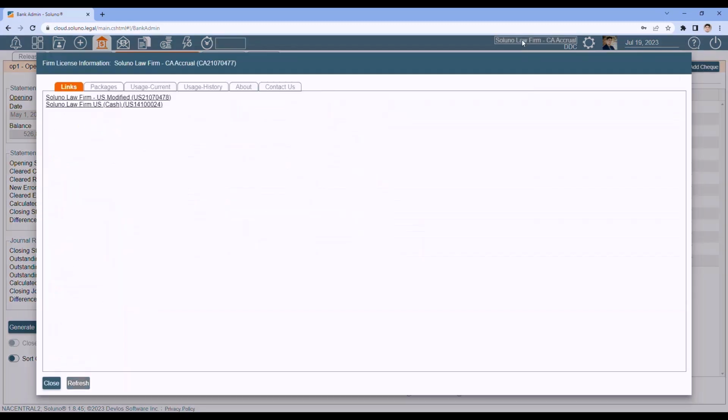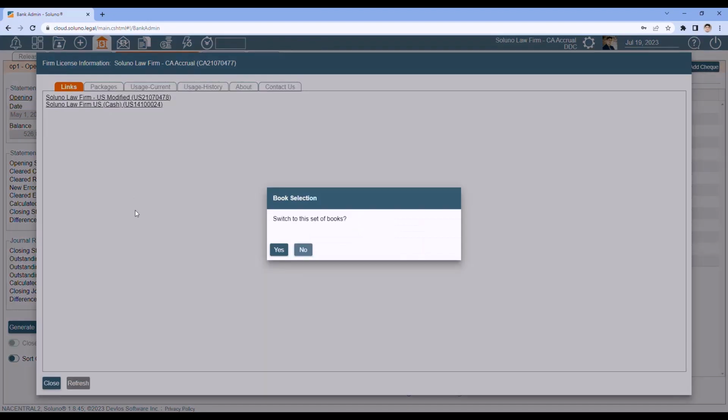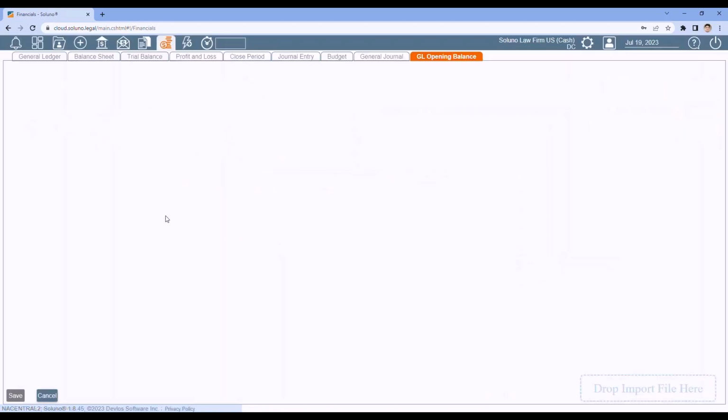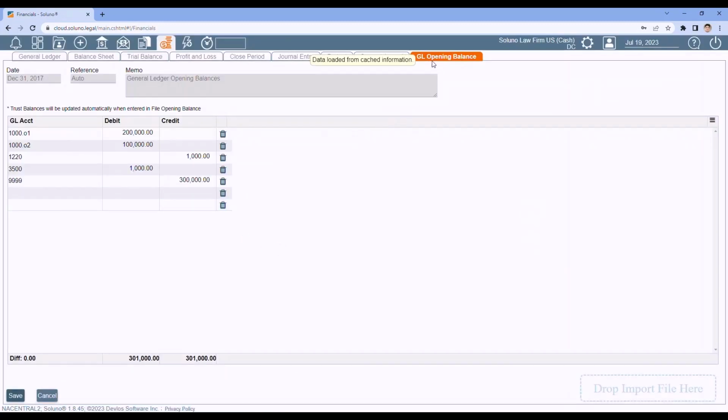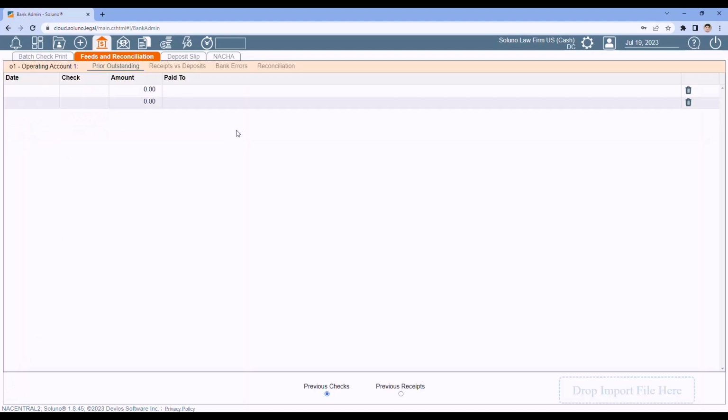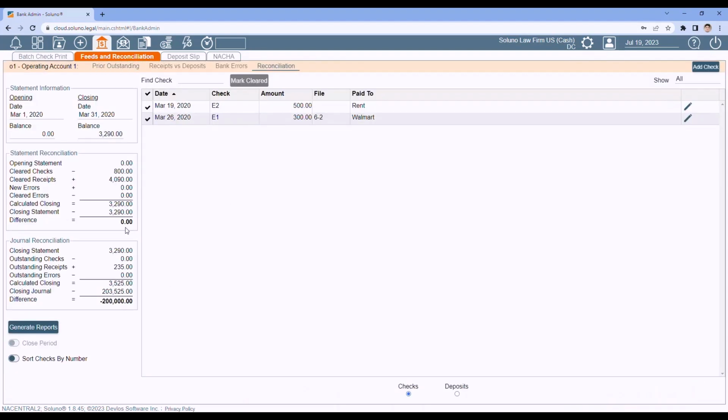I'm going to switch gears and move to a different book set for a minute. Another thing that can cause an issue is a missing opening balance, these GL opening balances. So I go to my operating account. It's off by 200,000 here. It can be because I entered the wrong opening balance for that bank account.